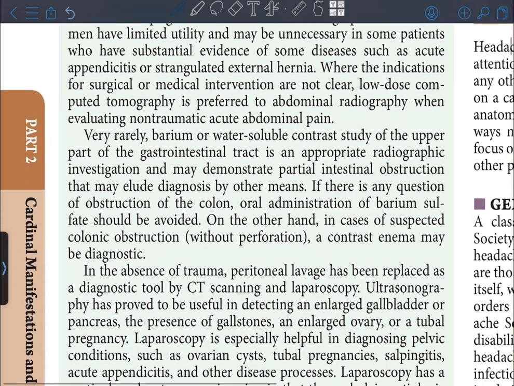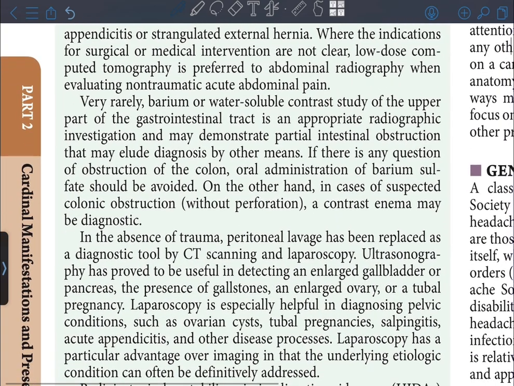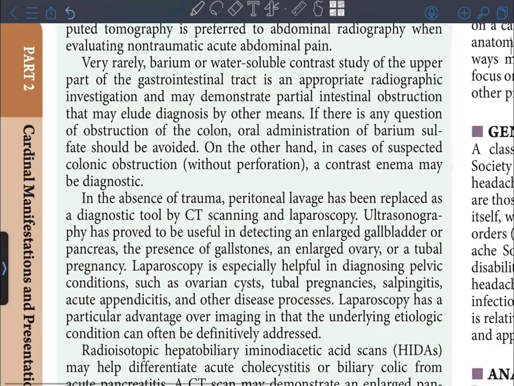Very rarely, barium or water-soluble contrast study of the upper part of the gastrointestinal tract is an appropriate radiographic investigation and may demonstrate partial intestinal obstruction that may elude diagnosis by other means. If there is any question of obstruction of the colon, oral administration of barium sulfate should be avoided. On the other hand, in cases of suspected colonic obstruction without perforation, a contrast enema may be diagnostic.